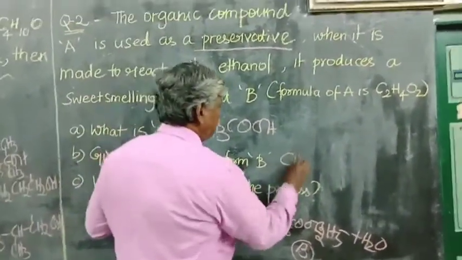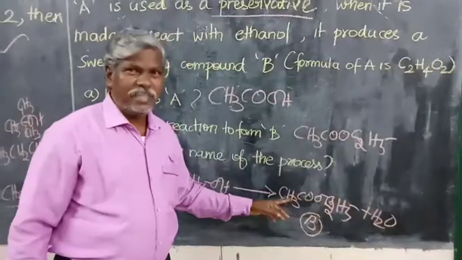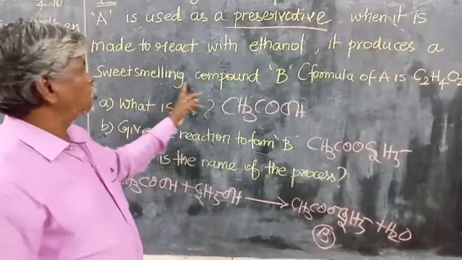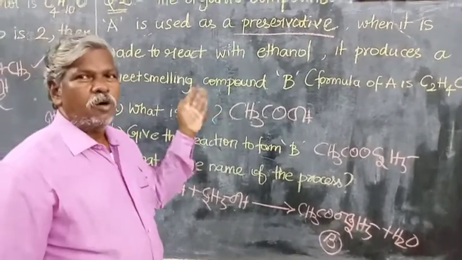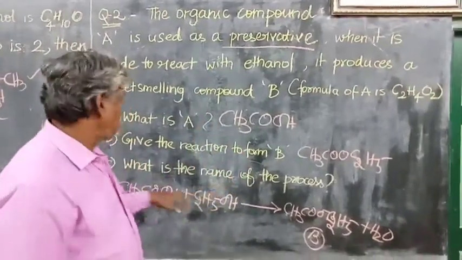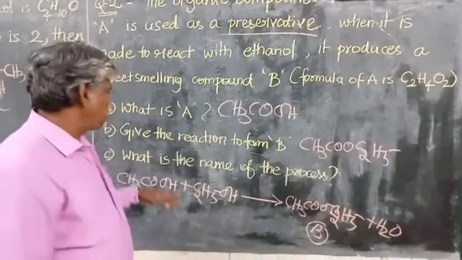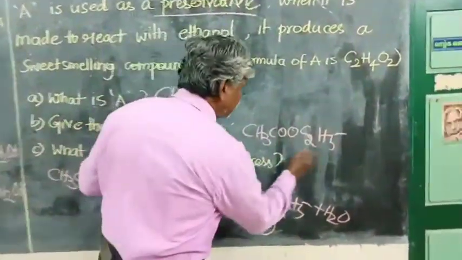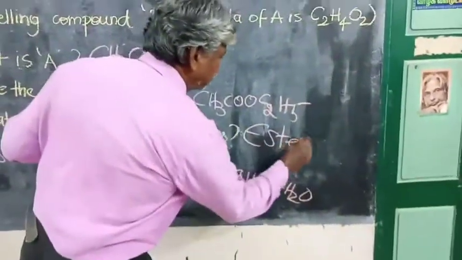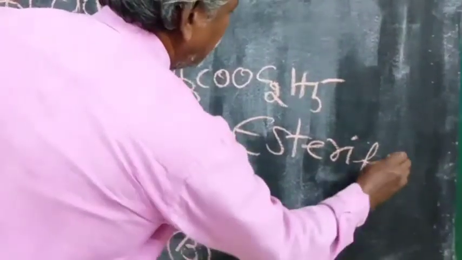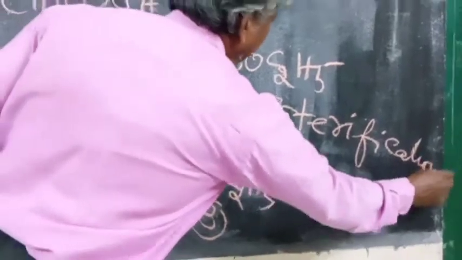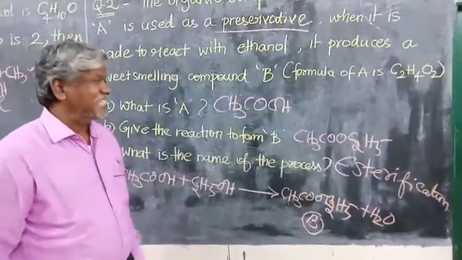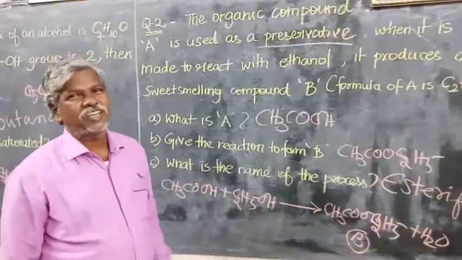B is CH3COOC2H5, ethyl acetate. It is also witnessed by this sweet smelling compound. All the esters are sweet smelling compounds. And there is also a question: what is the name of the process? The name of this process is esterification, because during the reaction between acetic acid and ethyl alcohol, we prepare an ester. So this is what is called esterification.